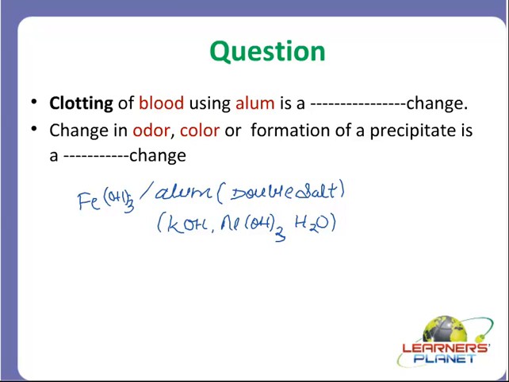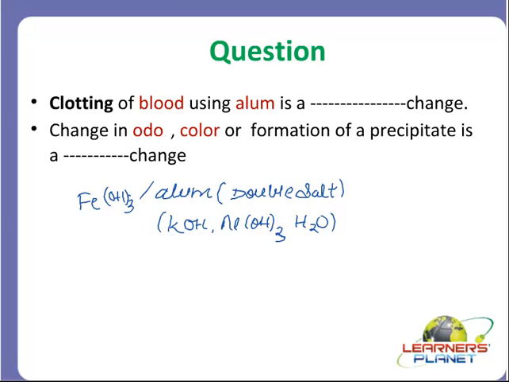Okay. Now your next question is, change in odor, color or formation of precipitate is a dash change, right? So change in odor, I think its spelling should be O-D-O-U-R. I'll correct it here.